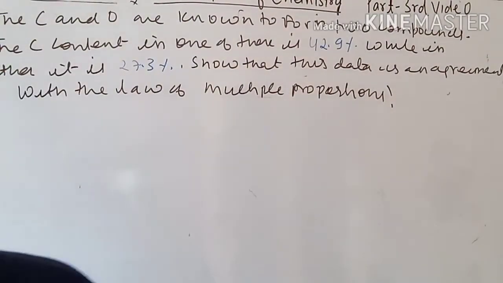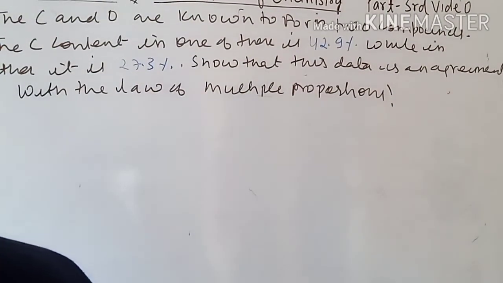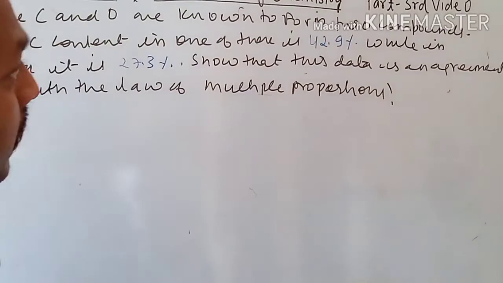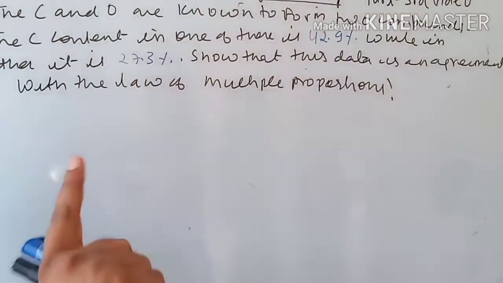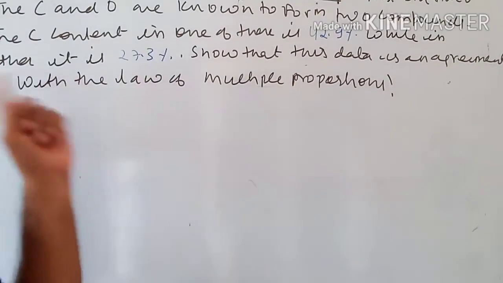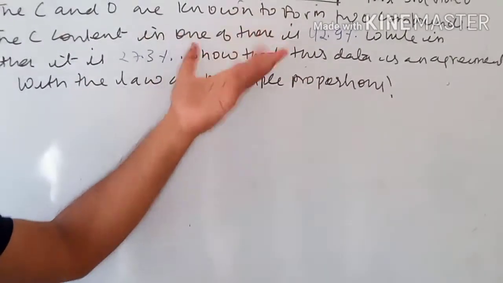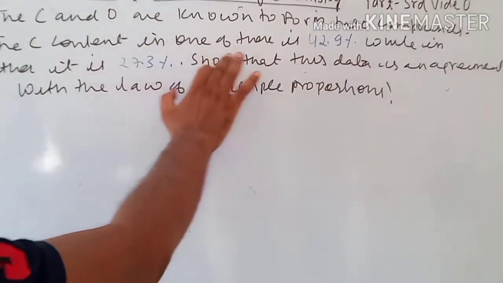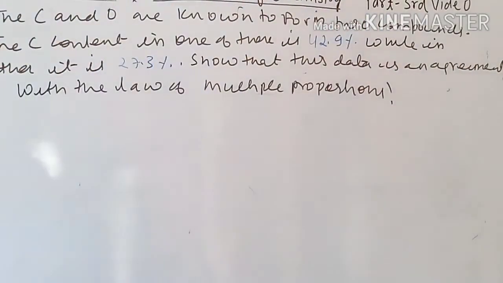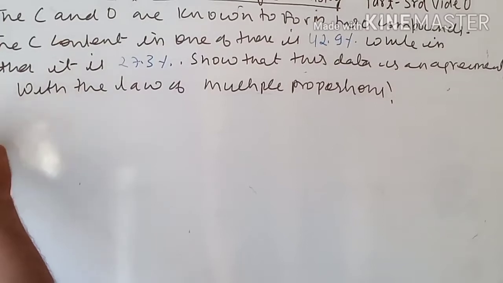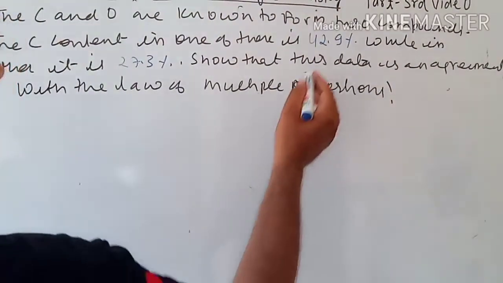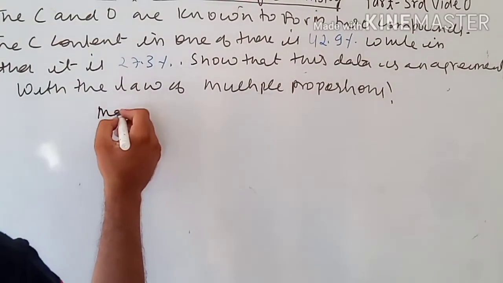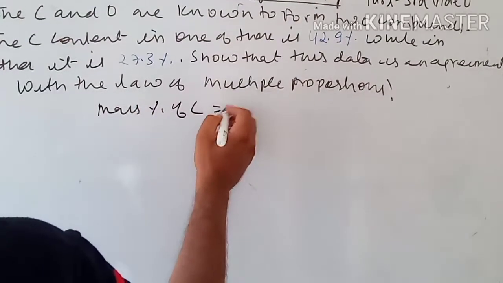So children, let's solve this problem. What we need to do is very simple. First we should know the law, the technique of the law, and then apply it. The concept we know: carbon and oxygen are forming two compounds. In one, carbon contains 42.9%. So let's take the first compound. The mass percentage of carbon is given.